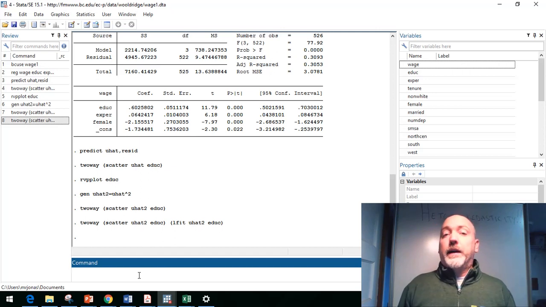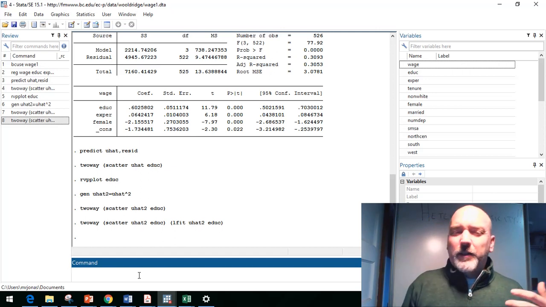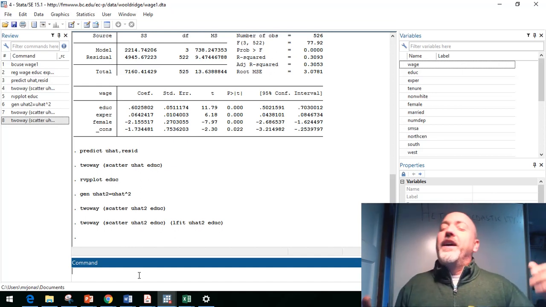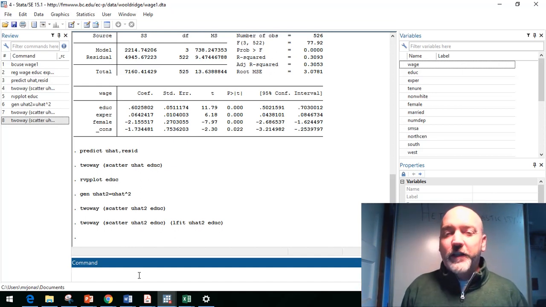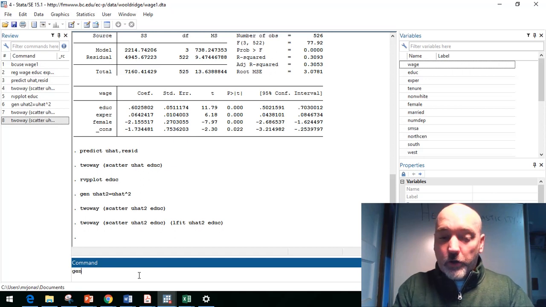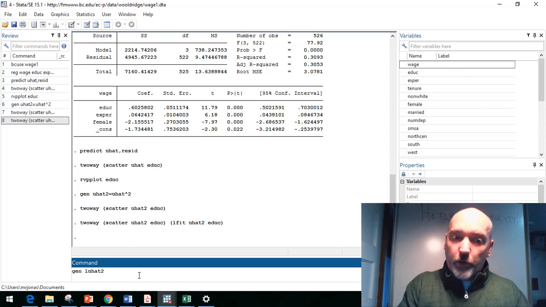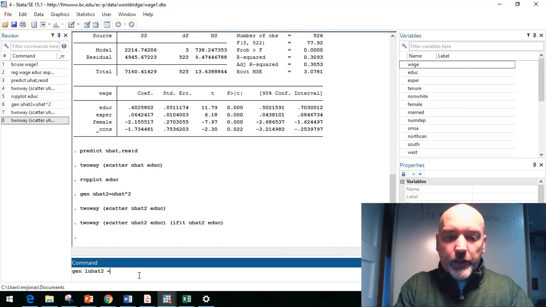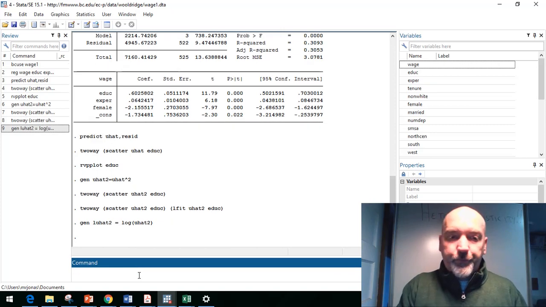What are the most... what am I trying to say? The variables that are most significant in causing heteroskedasticity, right? So to do this, we have to generate a new version of our residuals, so it's going to be the natural log. So let's generate L u hat 2, so the log of our squared residuals, just for the purposes of this test. And these are going to be, again, the natural log of our u hat 2.